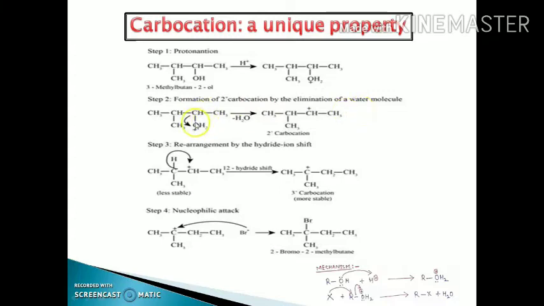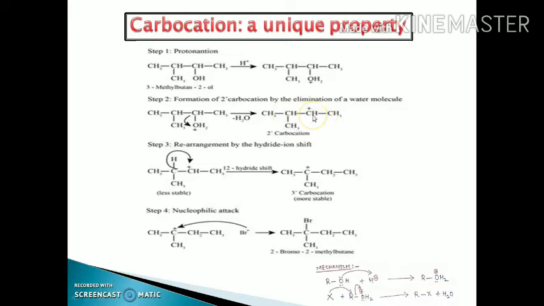In this case, what happens? These two shared pair electrons get transferred towards the oxygen atom. When these two electrons transfer towards the oxygen, there is a formation of the water molecule along with the formation of the carbocation. Now see, this carbon having the positive charge is directly attached to 2 carbon atoms.